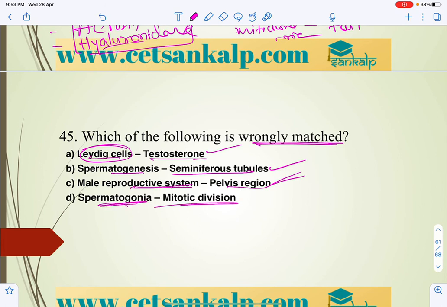Spermatogonia, mitotic division. In this case spermatogonia will undergo meiotic division, which is the reductional division. So meiotic, that is meiosis. So D is the wrong answer for this question. Testosterone is the principal androgen, the primary male sex hormone.